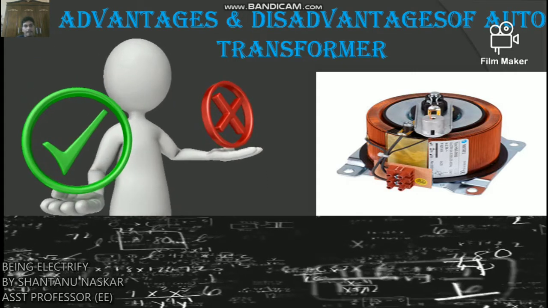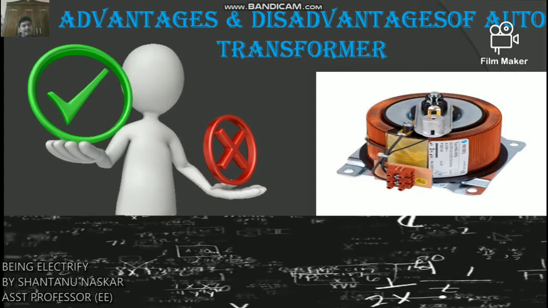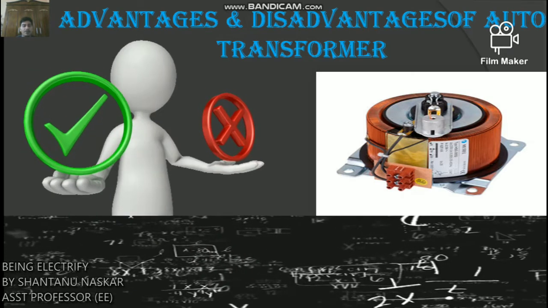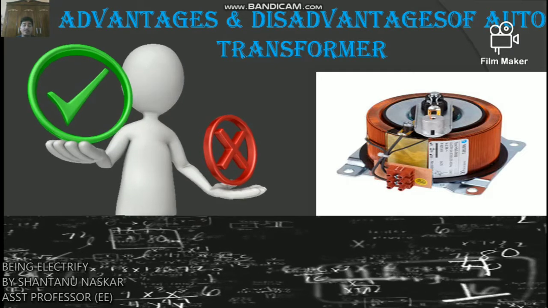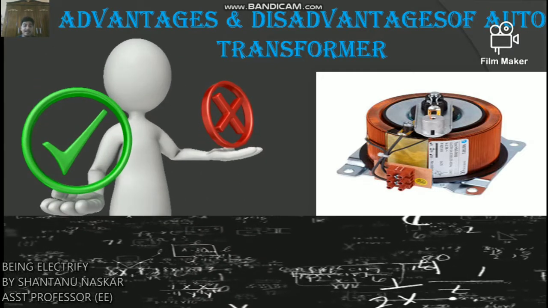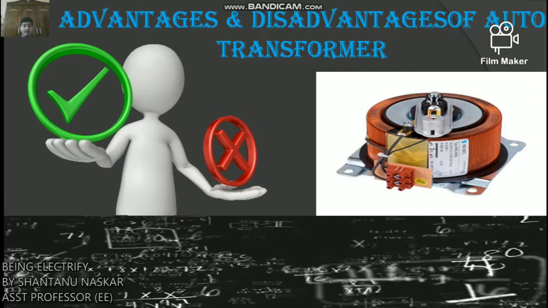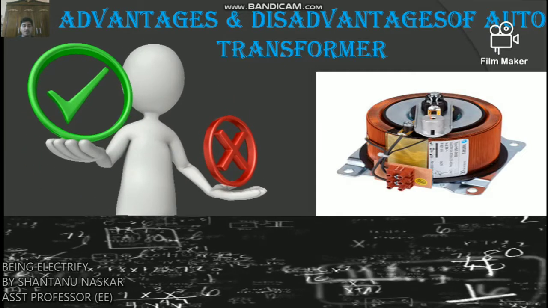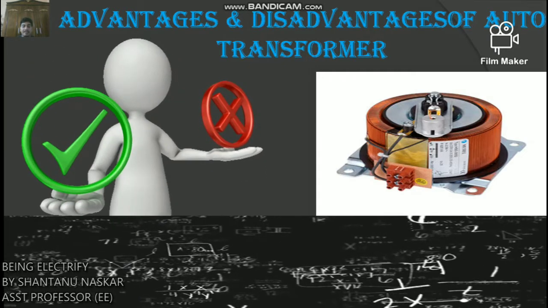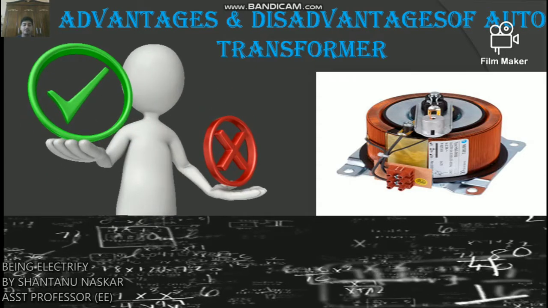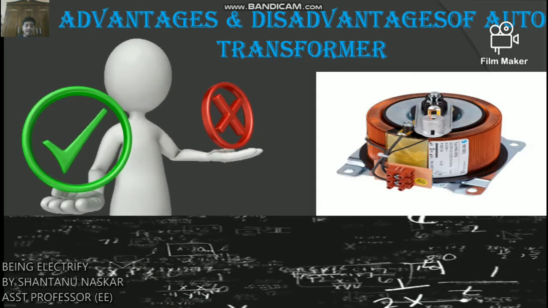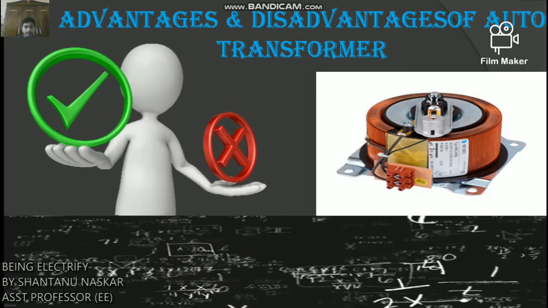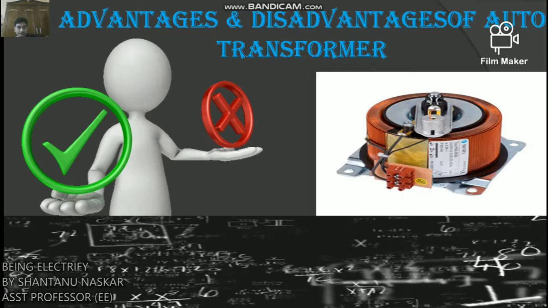Now some disadvantages. There are various disadvantages of the auto transformer, but one major disadvantage why the auto transformer is not widely used is that the secondary winding is not insulated from the primary winding. If an auto transformer is used to supply low voltage from a high voltage and there is a break in the secondary winding, then full primary voltage comes across the secondary terminal, which is dangerous to the transformer.